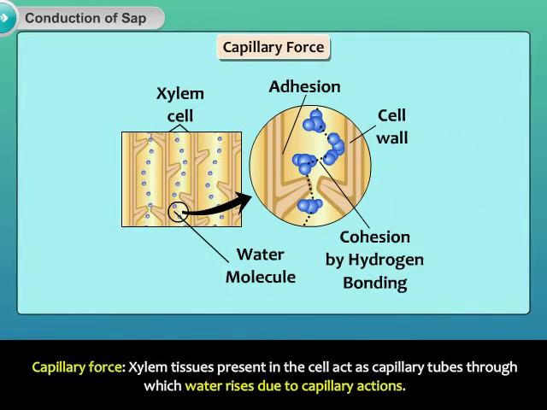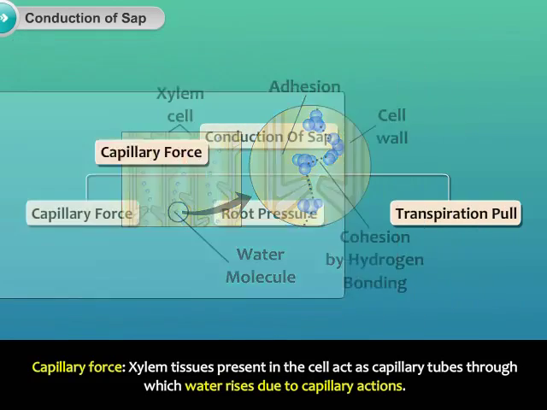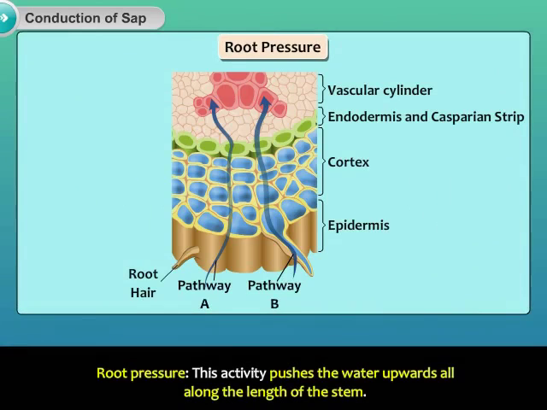Capillary force. Xylem tissues present in the cell act as capillary tubes through which water rises due to capillary action. Root pressure. This activity pushes the water upwards all along the length of the stem.